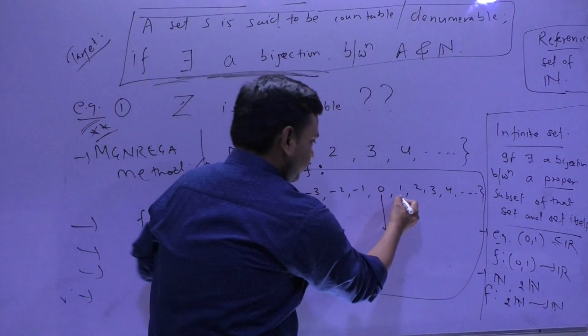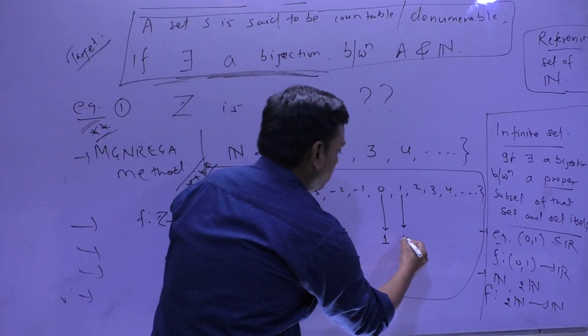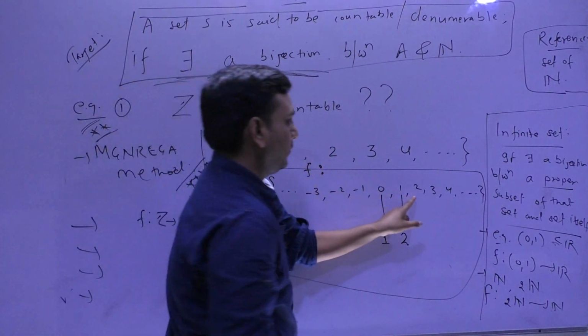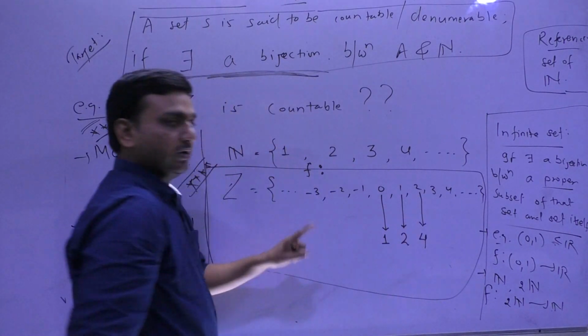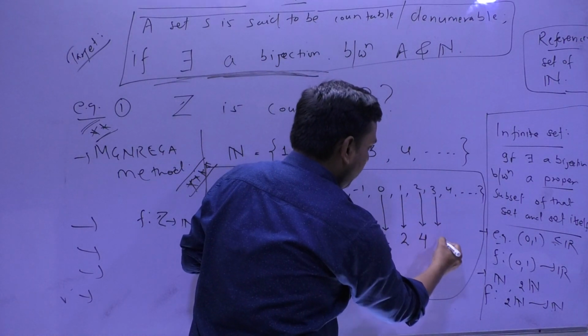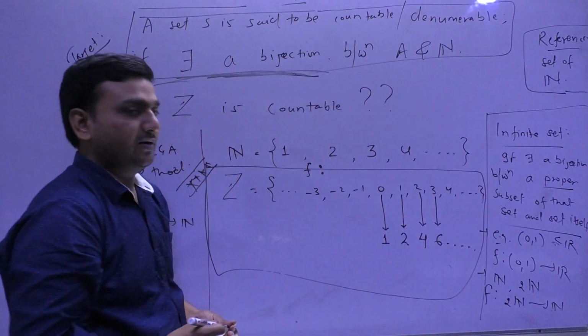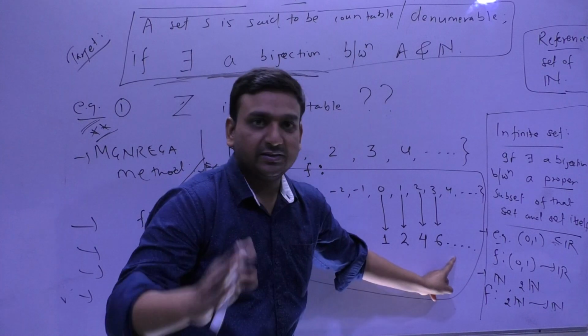Suppose that this 1 I mapped to 2 of the natural numbers. Suppose that this 2 I mapped to 4. Suppose that this 3 I mapped to 6 and so on. Is it going one-one or not?